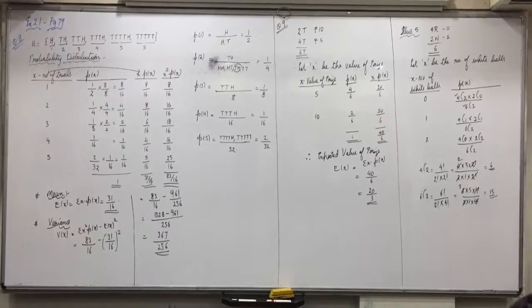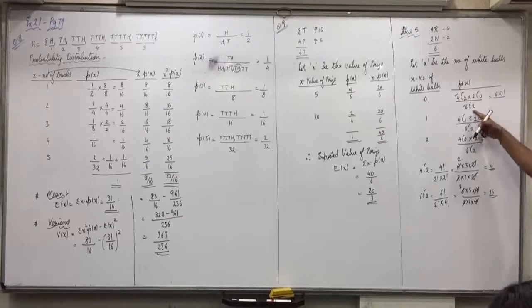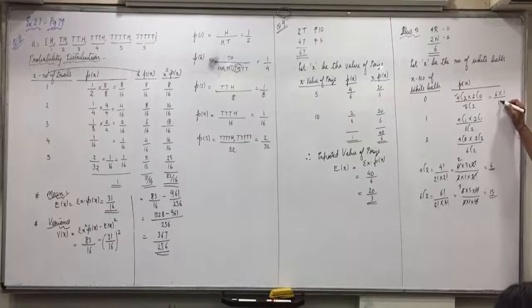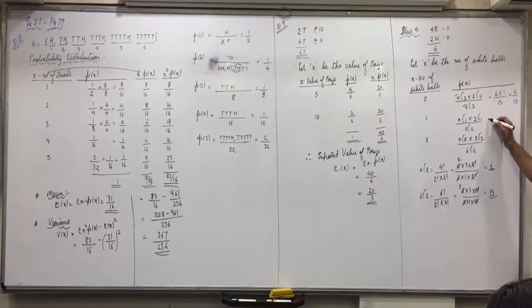Complete or clear fast? Now, what is 4C2 we obtained? 6. What is 2C0? 1. 6C2 we obtained 15. So 6 by 15. What is 4C1? 4. 2C1? 2. 6C2 is 15.